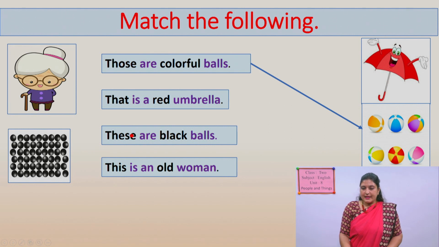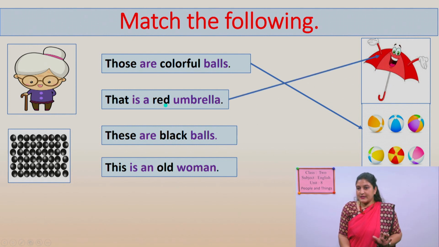Okay, next one. Next sentence, please look at the next sentence. That is a red umbrella. Which one is red umbrella? Is here umbrella? Is this umbrella? Is this red umbrella? No. Is this? Yes. That is a red umbrella. It is far from us. It is one single. It is red one. So we can match this sentence with this picture.